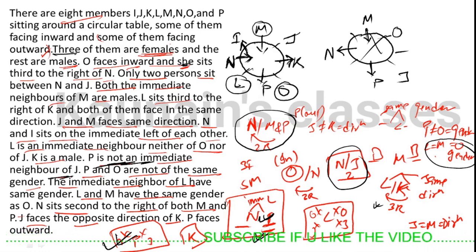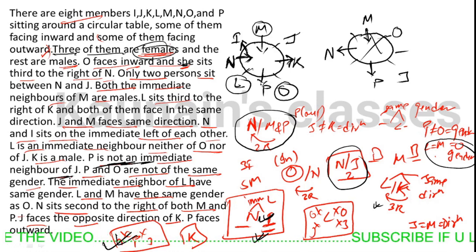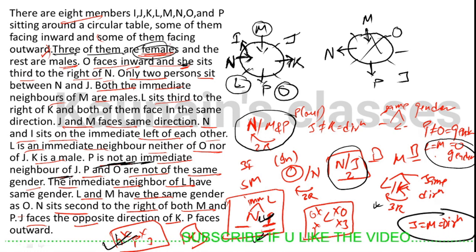We were told there are three females, so L, O, M are the three females, and the rest are male. No need to make a square there, because there are only three females and the rest are males. So we only need to find the direction of J, L and O. J and M have the same direction, and M is facing inside, so J will be facing inside.